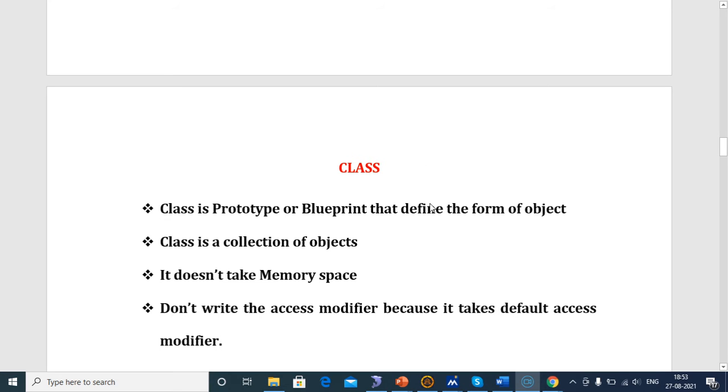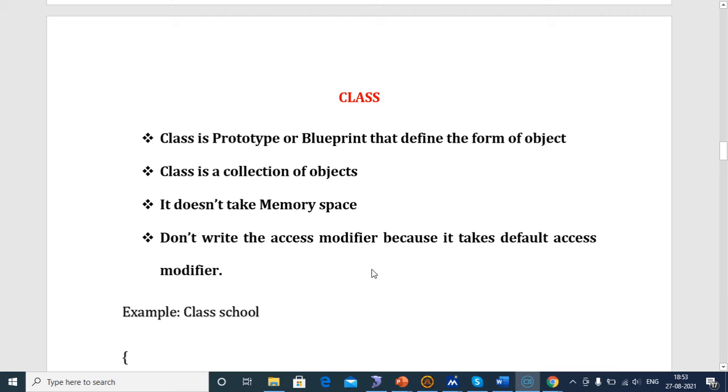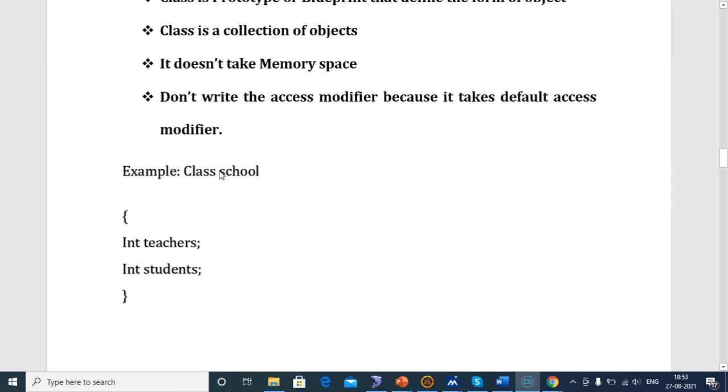Next, class. A class is a prototype or blueprint that defines the form of an object, how the object is defined from the class. A class is basically defined as a collection of many objects. It does not take memory space. In the class, we do not have to write the access modifier, because it takes the default access modifier. For example, class School. School is a class. In the class, we define the instance variables, that is int teachers, int students.